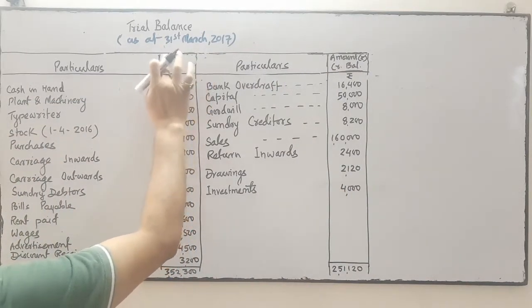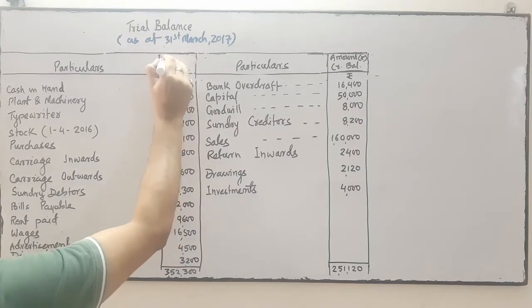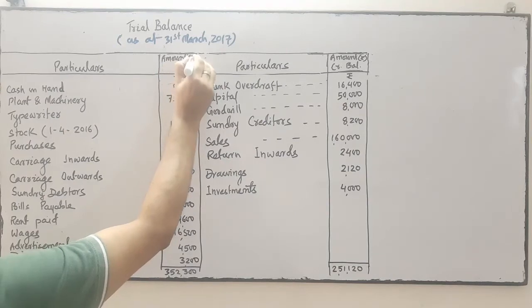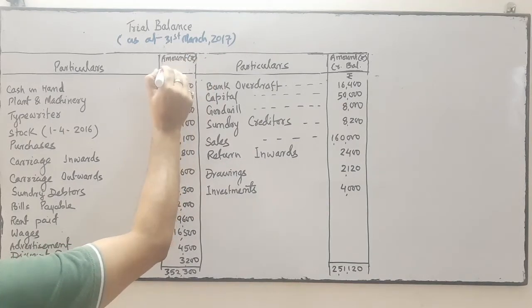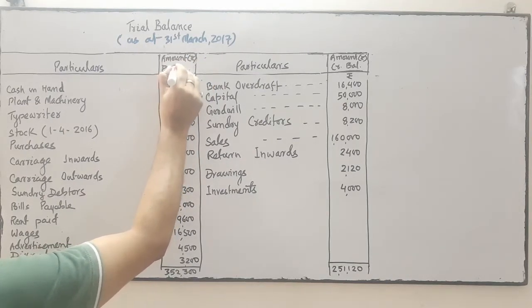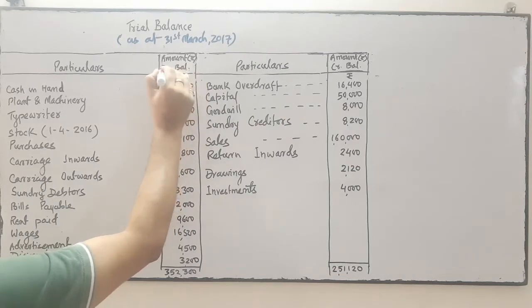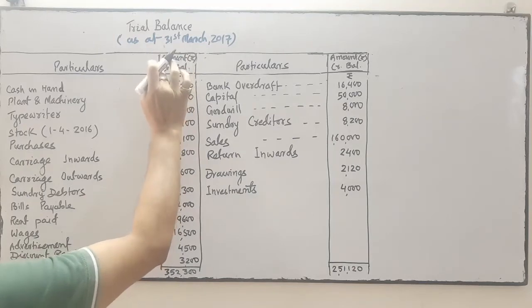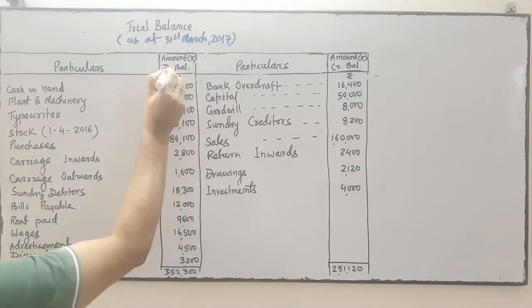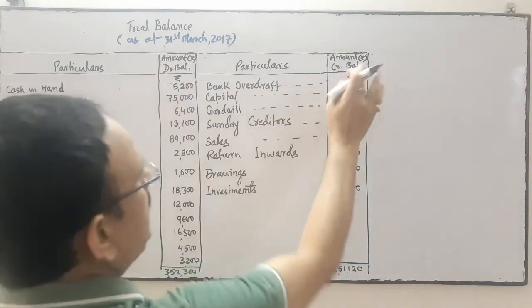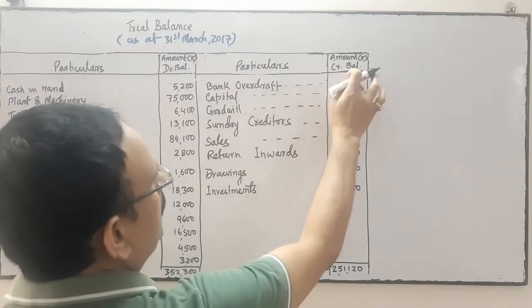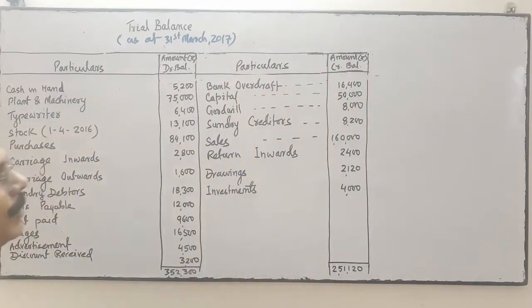Amount in rupees, debit balance. This side what you will write? Debit balance. This side debit balance, and that side credit balance. This side debit balance, and this side credit balance. So rupees, I am erasing rupees from here because I mentioned it inside.